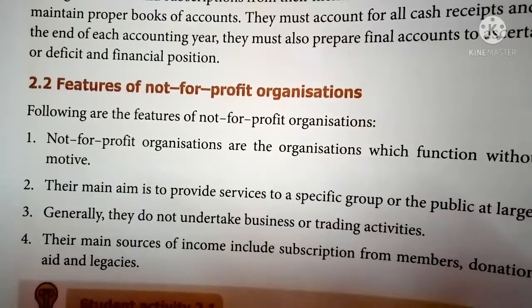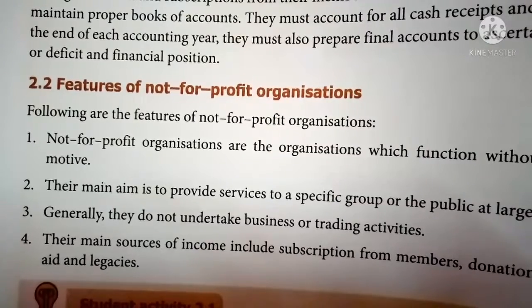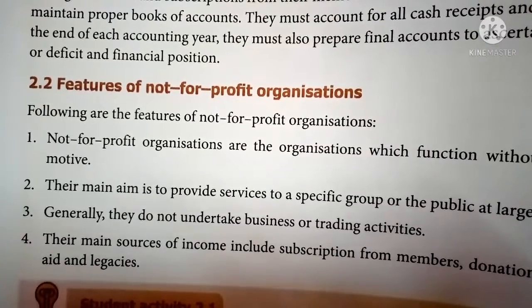Their main aim is to provide a service to a specific group or the public at large, not to earn profit.